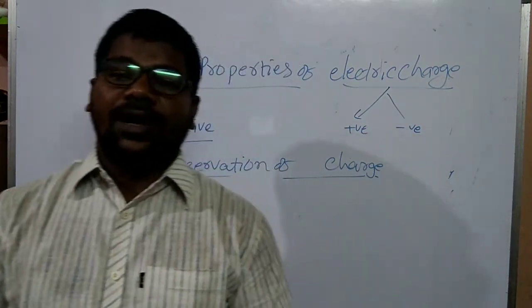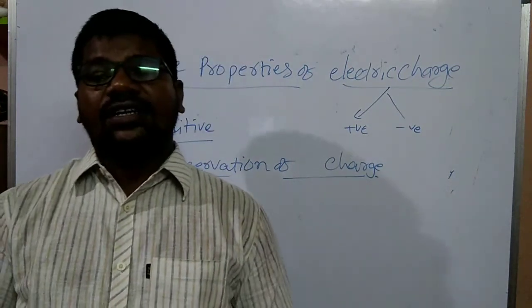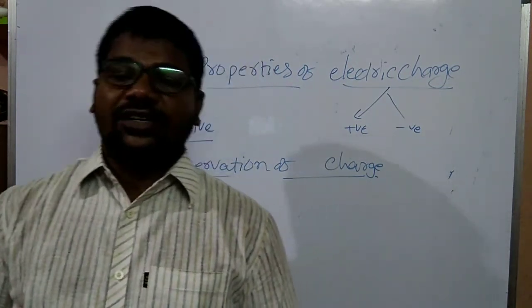It is a process of transferring charge from one body to another body. Directly we can't create positive and negative charge.